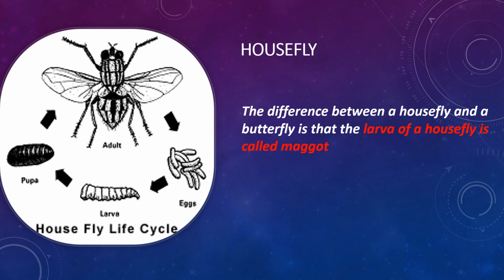Like the butterfly, housefly also has 4 stages in its life cycle. The difference is that the larva of a housefly is called maggot, while the larva of a butterfly is called caterpillar.